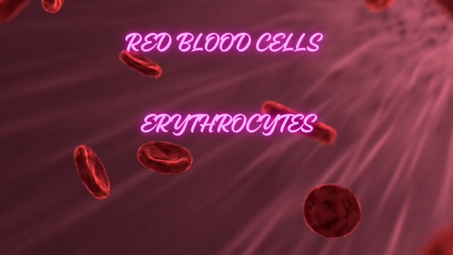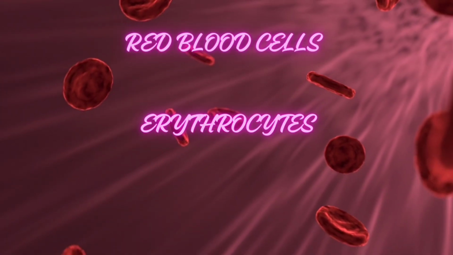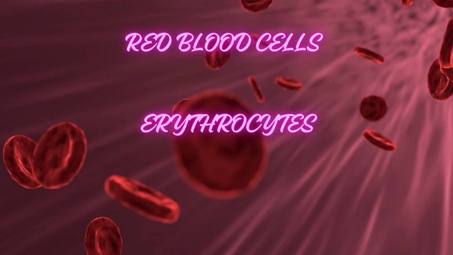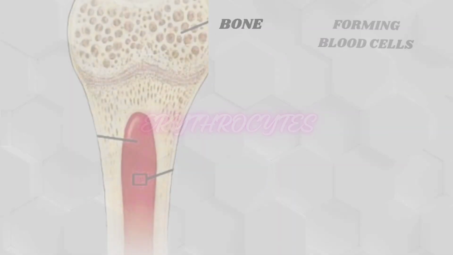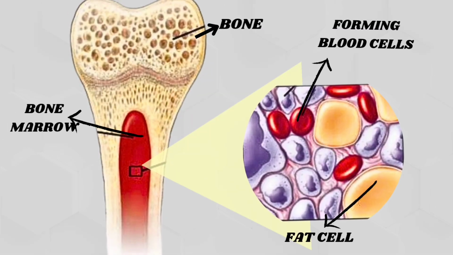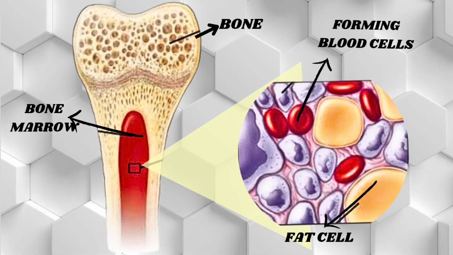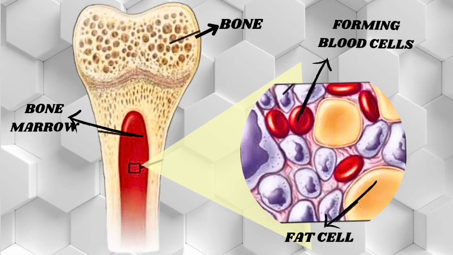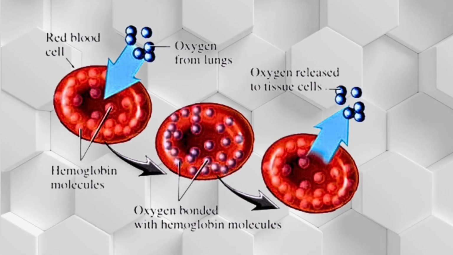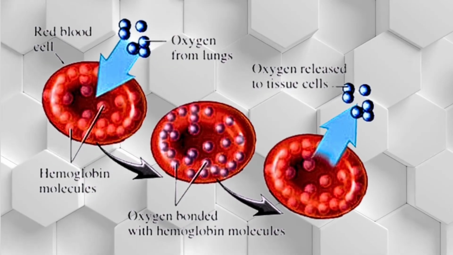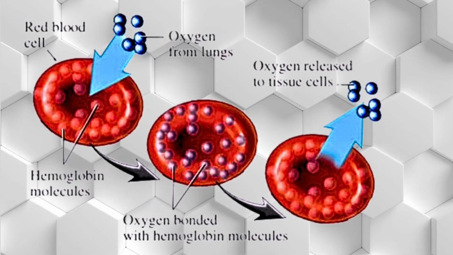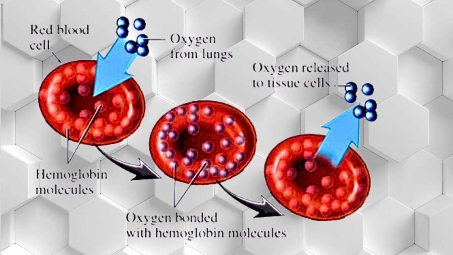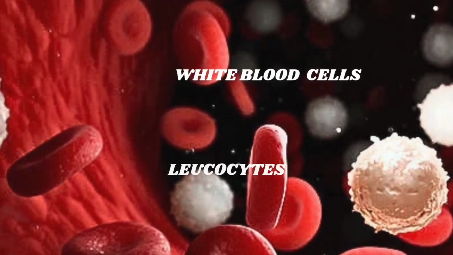Red blood cells are also called erythrocytes. They are biconcave, the most abundant blood cells. They are made in red bone marrow. The bone marrow is the soft, spongy material in the center of the bones. It produces 95% of the body's blood cells. RBCs have a red colored pigment called hemoglobin. Hemoglobin readily combines with oxygen and carbon dioxide and helps in the transportation of them.